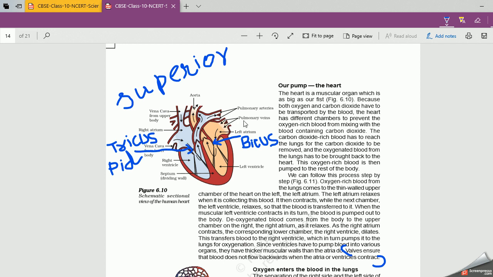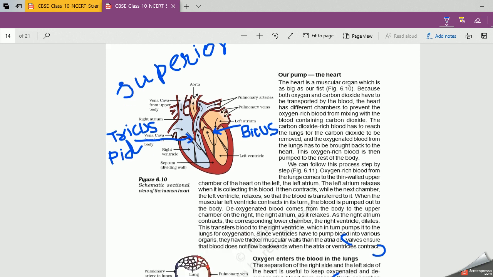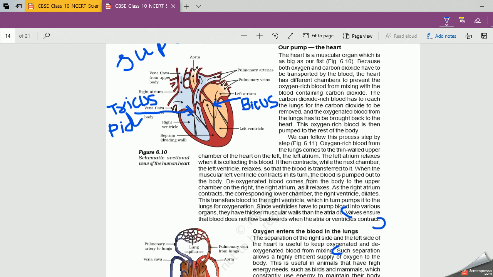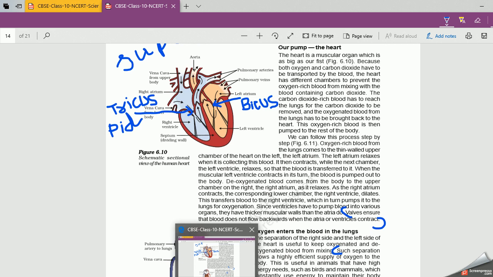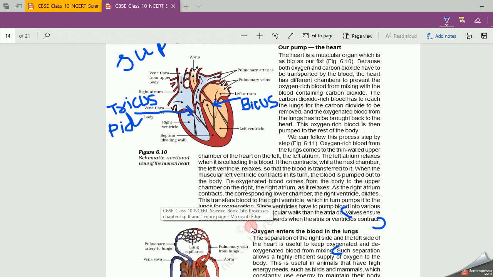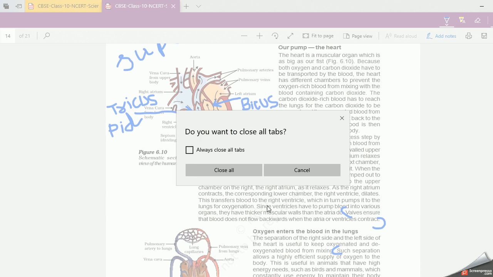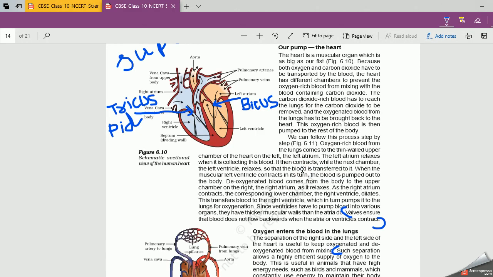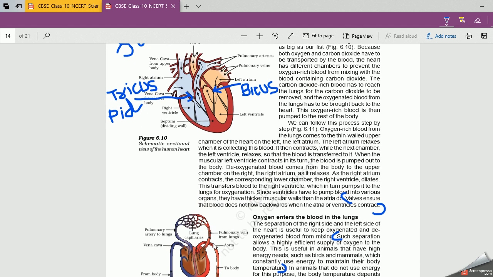Right? At the same time, pure blood comes from the lungs, you can see in this diagram. These are the lung capillaries, the alveoli capillaries in the lungs.